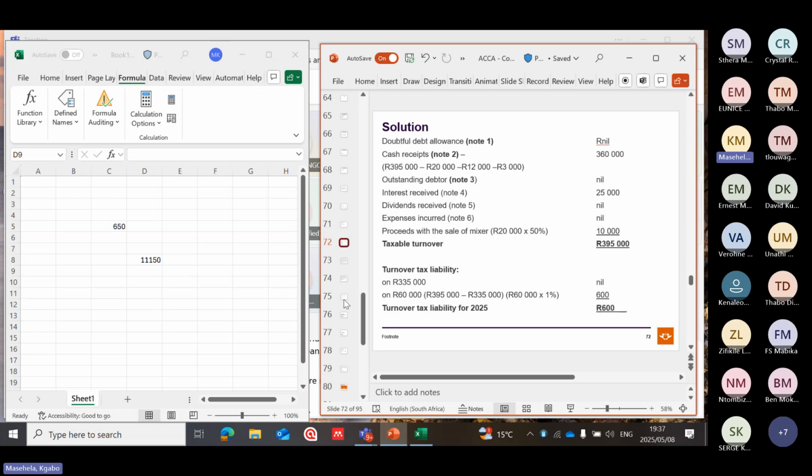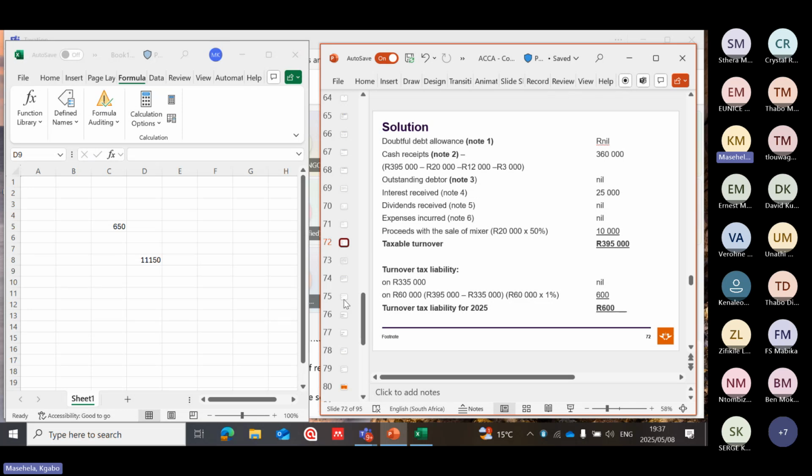Then expenses incurred: we know that under this type of tax, you don't take expenses into account. It's only based on sales or revenue. Let's say the proceeds of the mixer, they say 20,000, but look at this, it's 50% of that 20,000. Why?